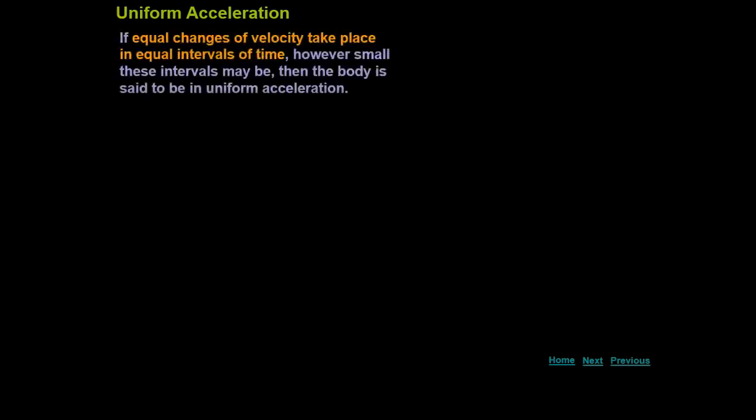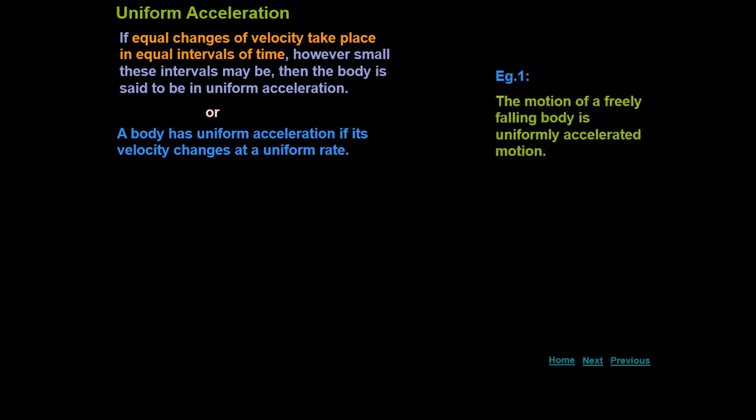We will discuss the types of acceleration. The first is uniform acceleration. Equal changes of velocity take place in equal intervals of time, it's called uniform acceleration. Or you can say, a simple definition: a body has uniform acceleration if its velocity changes at a uniform rate, at a constant rate.